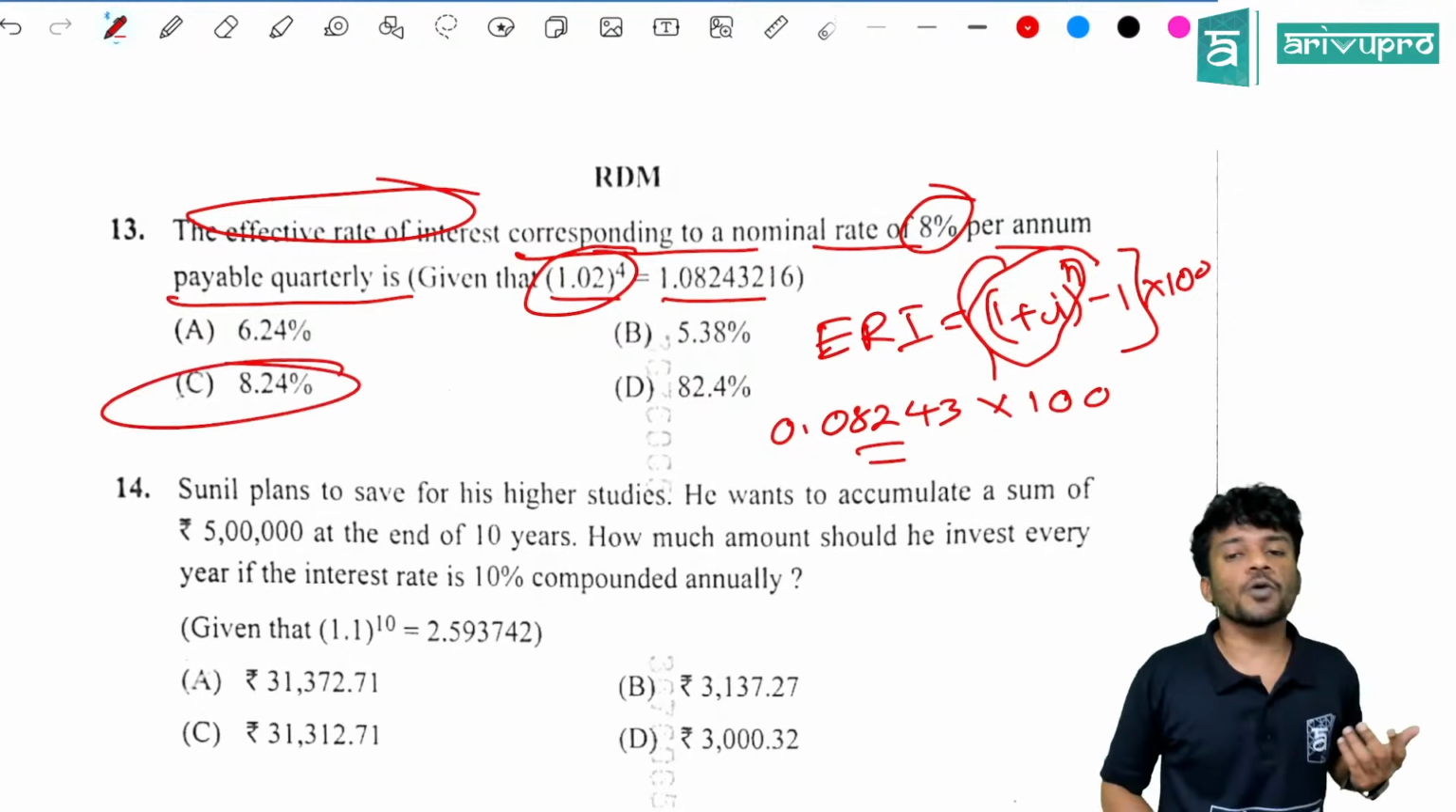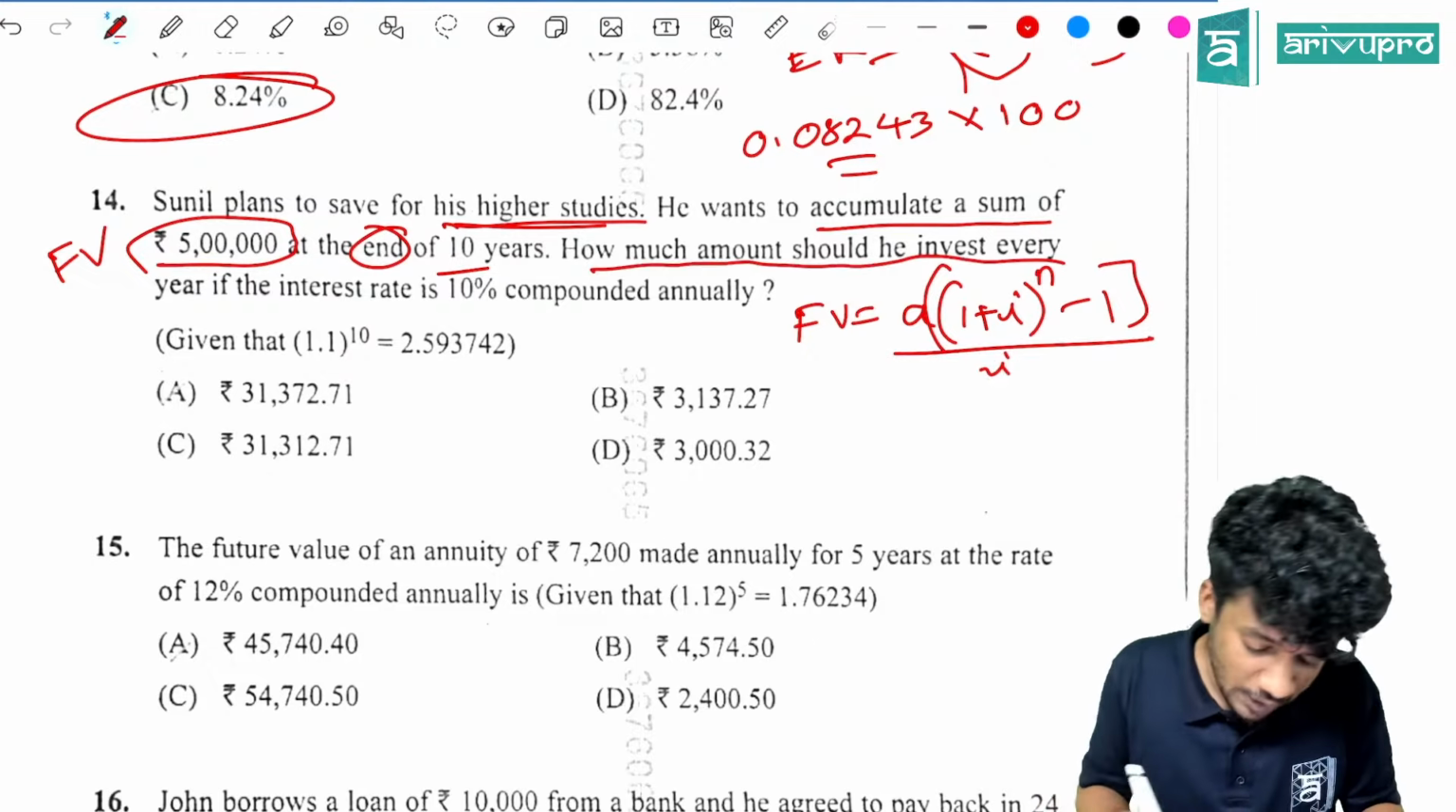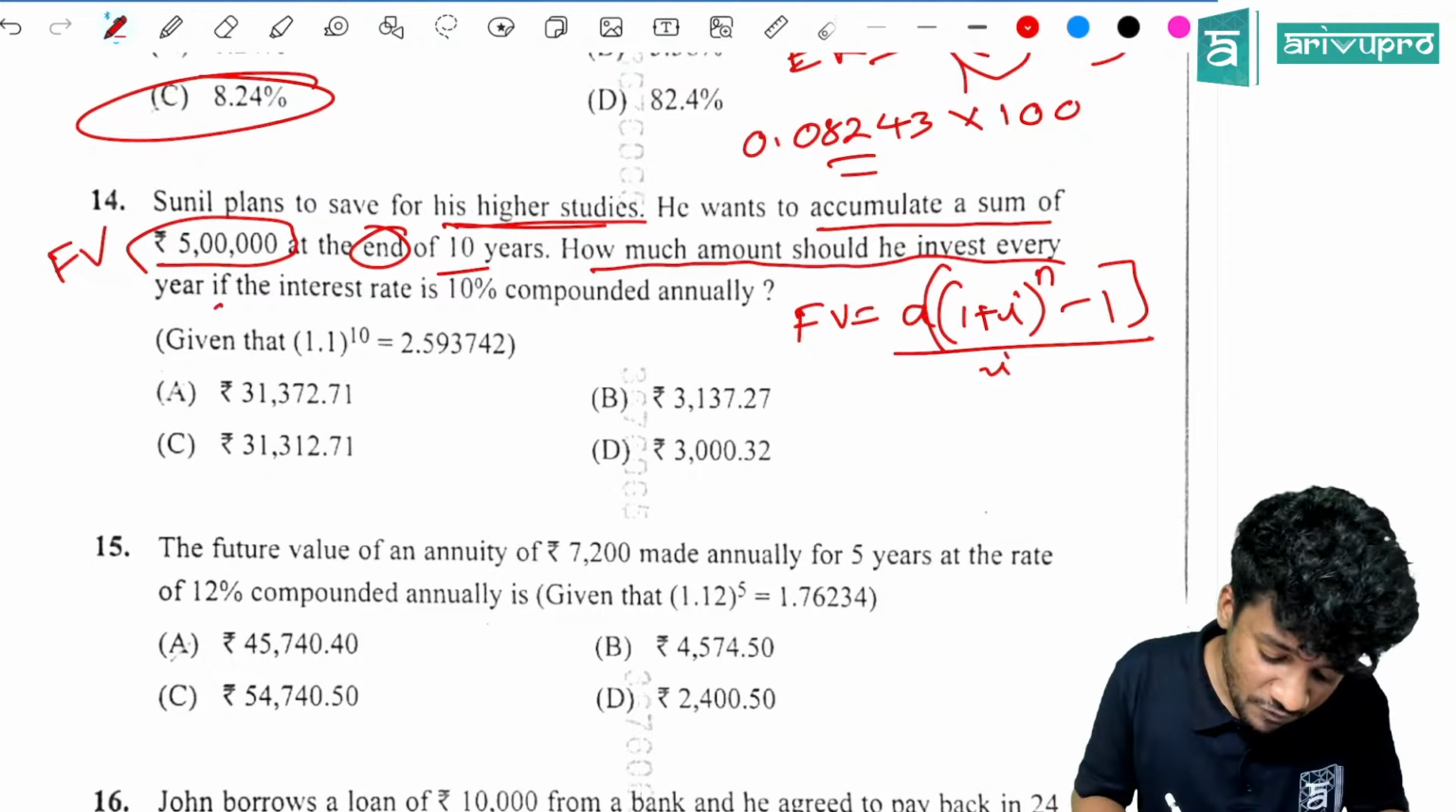Sunil plans to save for his higher studies. Okay, let's see. He wants to accumulate a sum of 5 lakh at the end of 10 years. So future value is given, which is 5 lakh. What is the equation of future value? FV is equal to A into (1 plus I the whole raised to n minus 1) the whole divided by I. That is given. Then what else is given? How much amount he should invest every year if the interest rate is 10% compounded annually.